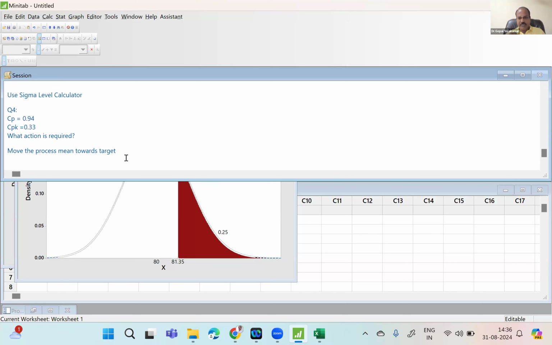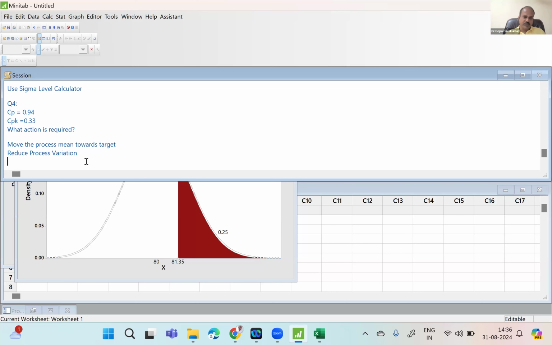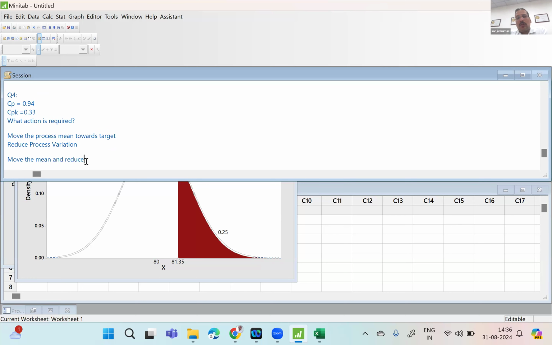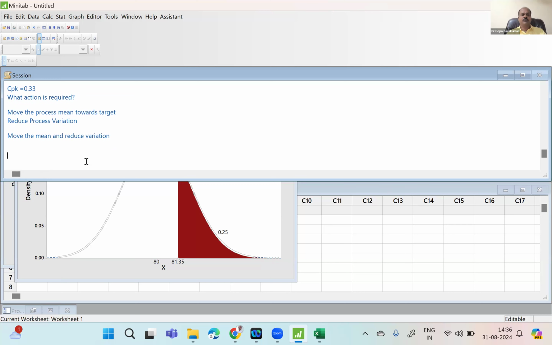Second thing is look at the value of CP. CP value is not sufficient. CP must be minimum 1.67. But here how much? 0.94 only. So after shifting the process, you must focus on reducing process variation. If you reduce process variation and then move the mean, the problem will get solved. So the requirement is move the mean and reduce variation. Can you see the options available? Yes, sir. Okay. So question number 4 is answered.